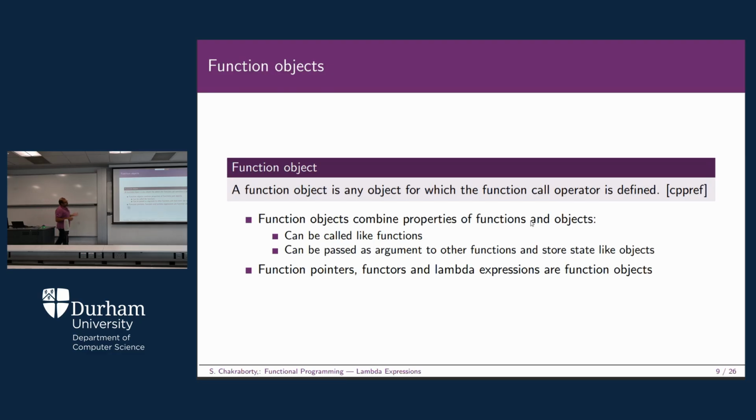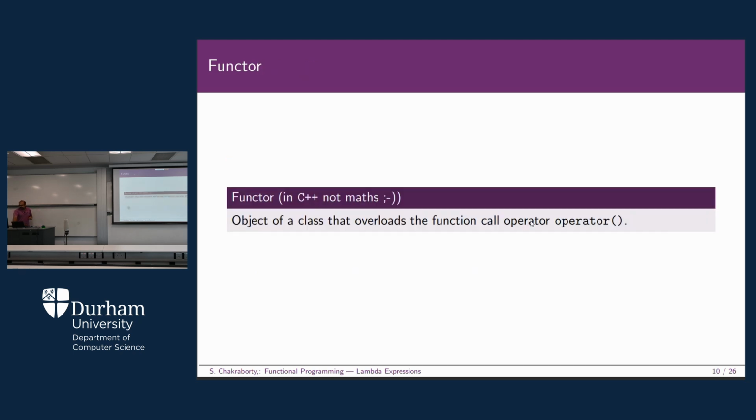And you can actually use these function objects by passing them as an argument to other functions. They store state like objects, okay? And function pointers, functors and lambda expressions are the function objects. So these are basically the function objects, okay? So you'll see more detailed examples of this.